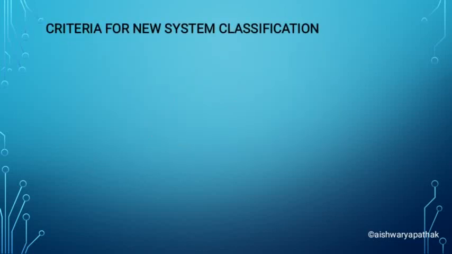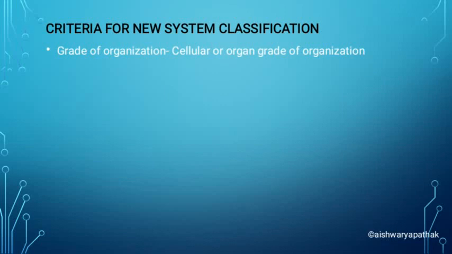Now let us see some more criteria on which this Animalia kingdom, or the animals, or you can say chordates and non-chordates, are classified. Okay, so the first criteria is grade of organization. Now what is meant by this, students? Grade of organization can be a cellular grade of organization or organ grade of organization.